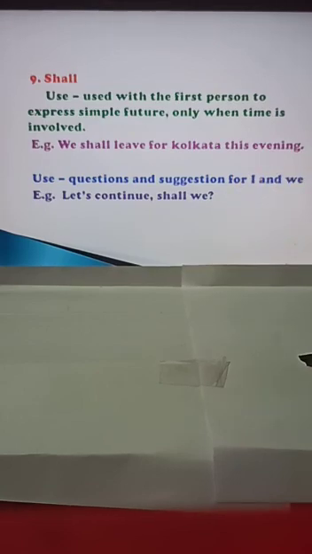Okay. Next, a question and suggestion for I and we. Children, keep one thing in your mind. When someone is suggesting something in question form, with I and we, we write shall with I and we. Let's continue. Shall we? Someone is asking you, let's continue. Shall we? Okay. Shall I cut the cake? Shall we go out? Shall I accompany you? Then someone is asking, suggesting to you.